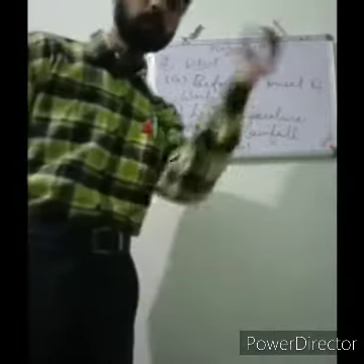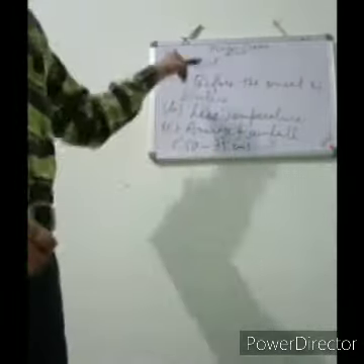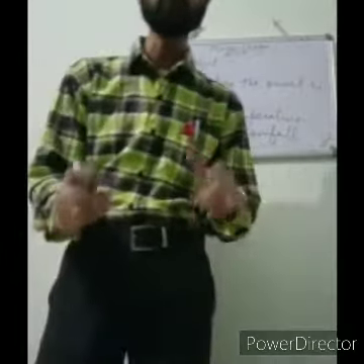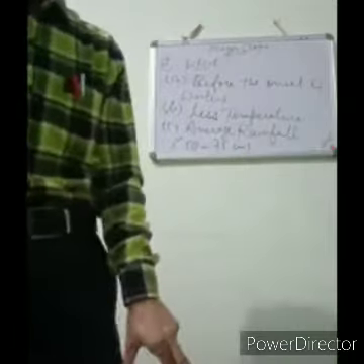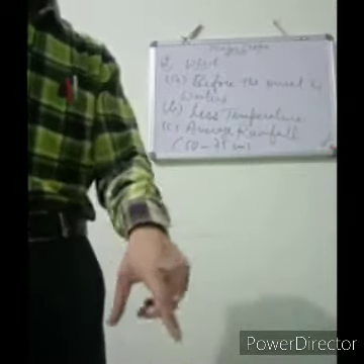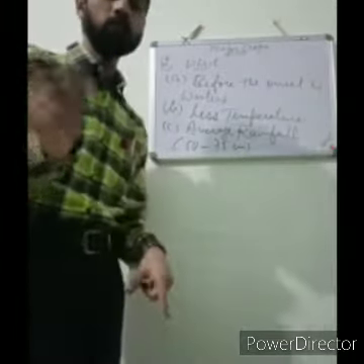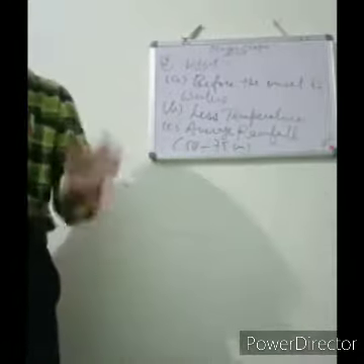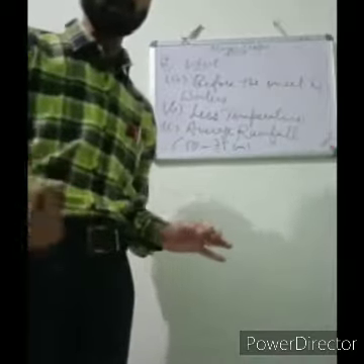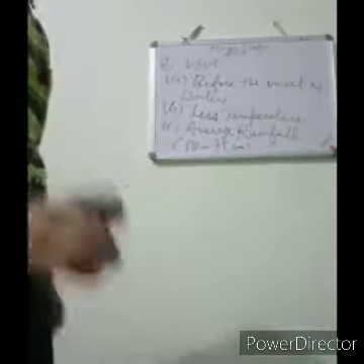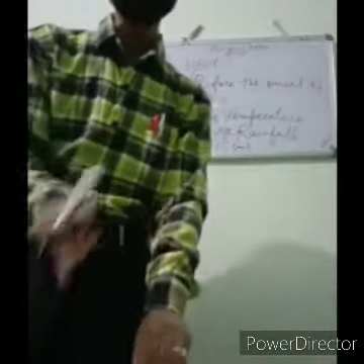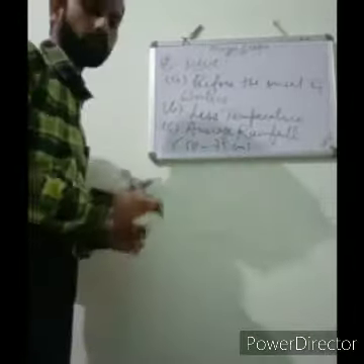Now, again, which are the major states that produce wheat in this country? Please see page number 39. This is the map given here of wheat producing states of India. Please underline. The areas that are shaded in dark pink color are the major wheat producing states of India. The areas that are shaded in light pink color are the minor wheat producing areas. Both are important maps, page number 37 and page number 39. Please underline them.